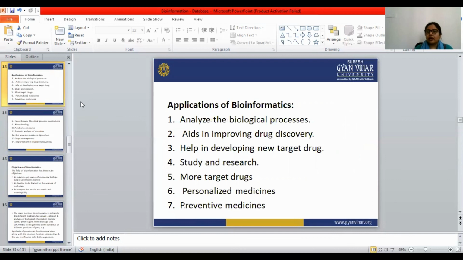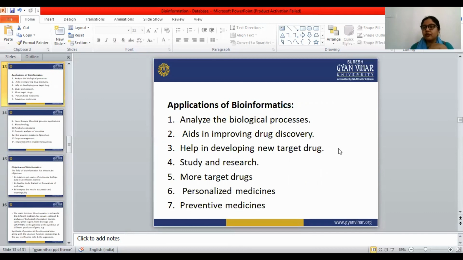For analyzing the biological processes, we are using bioinformatics. It aids in improving drug discovery. Bioinformatics is also very useful in helping develop new target drugs. We can find out new target drugs with the help of bioinformatics. It is also used for study and research. More targeted drugs also we can find out with the help of bioinformatics.